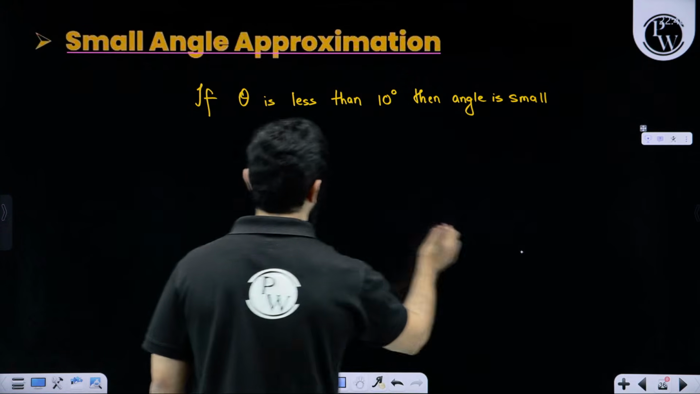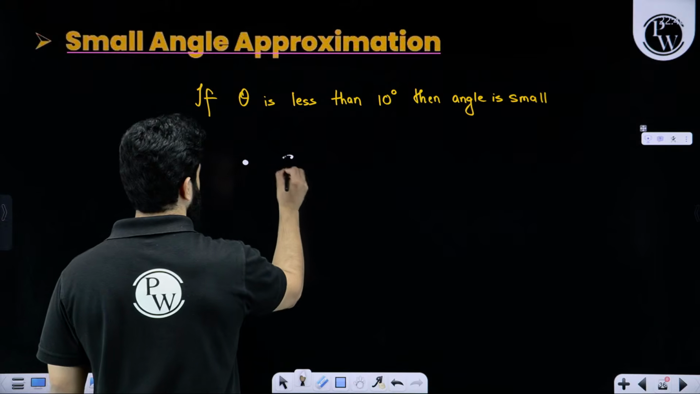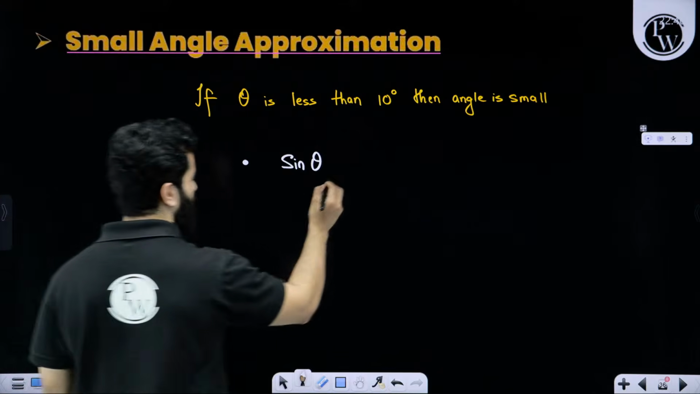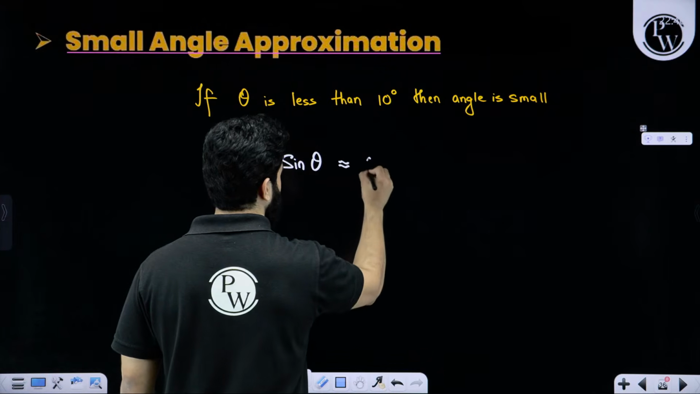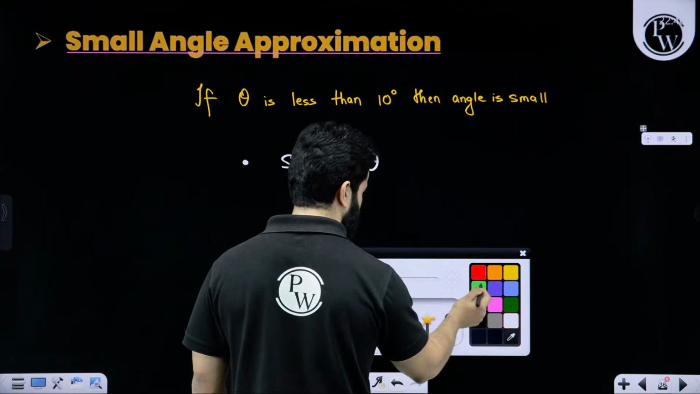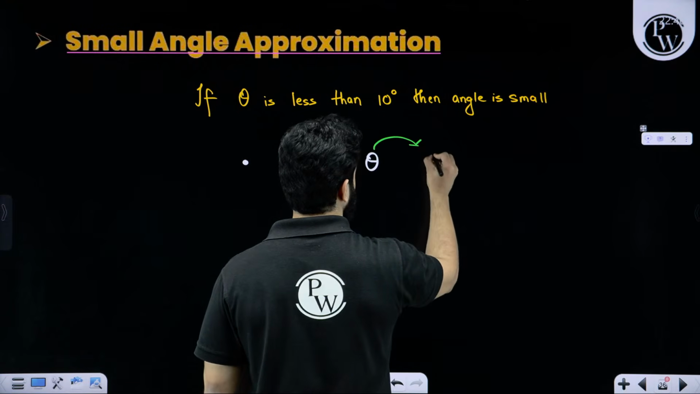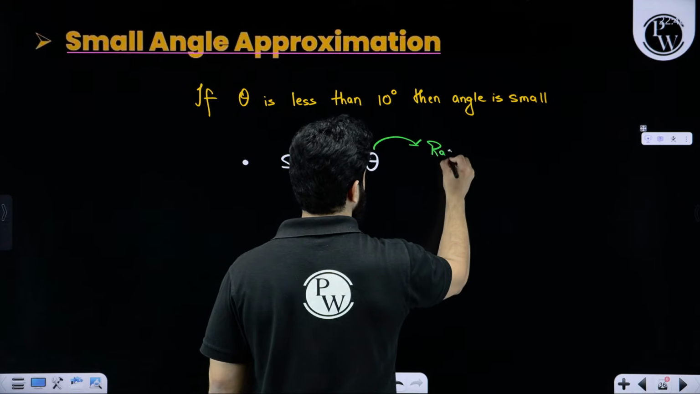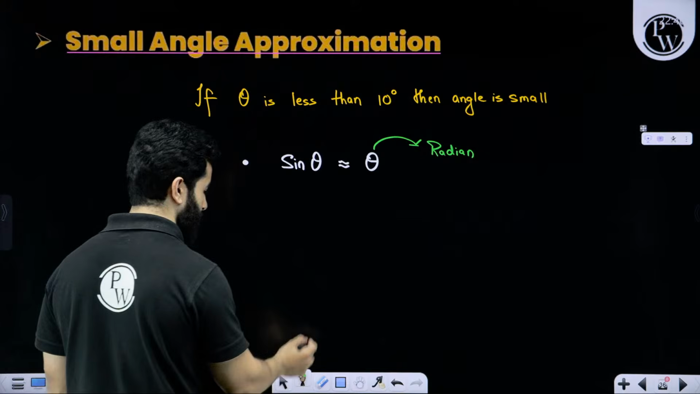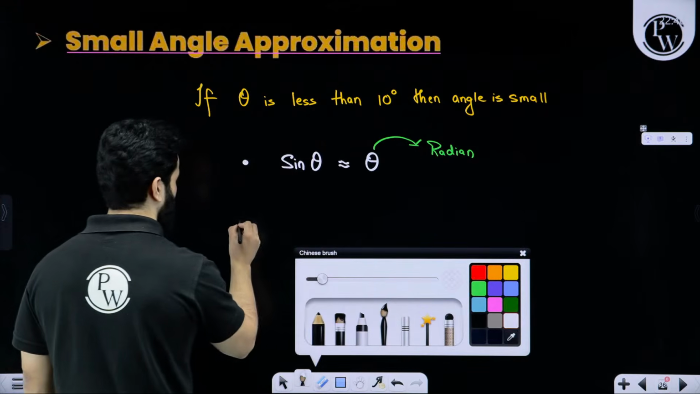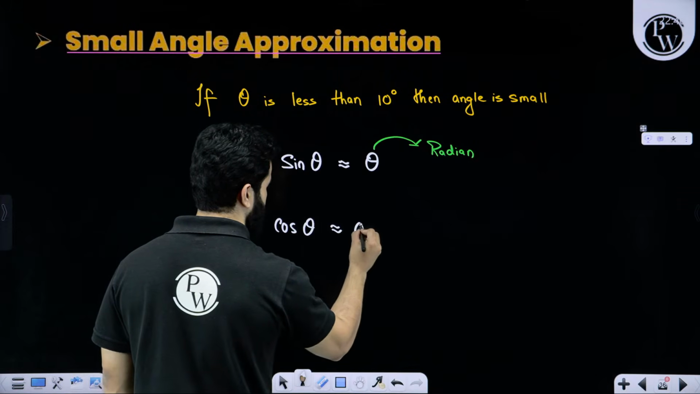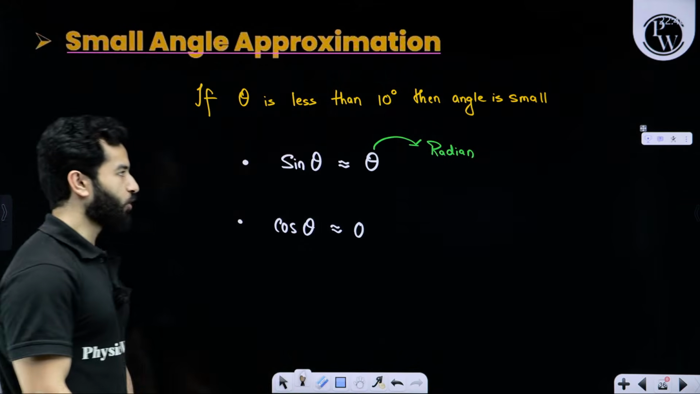So the first approximation is sine theta. This is true only when theta is small. Sine theta can be written as theta, but here the most important point is that this theta is in radian, my dear friends, right? For cos theta, if theta is very small, you can rewrite it as simply 0.